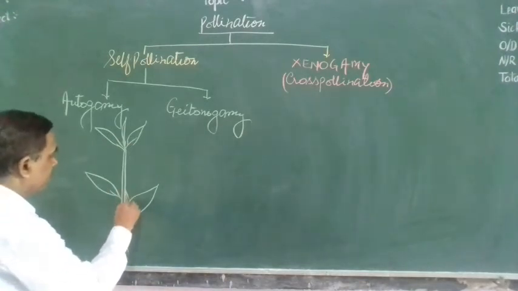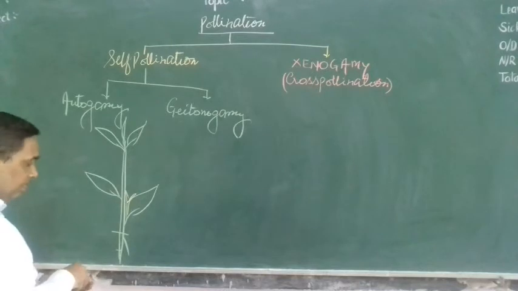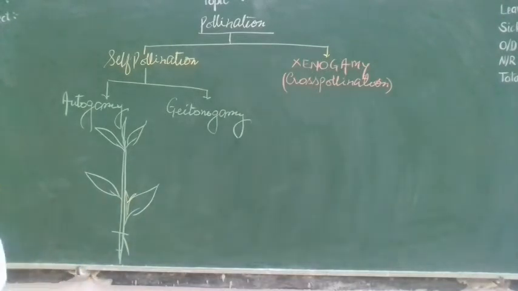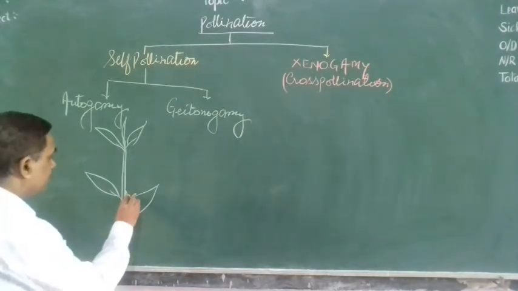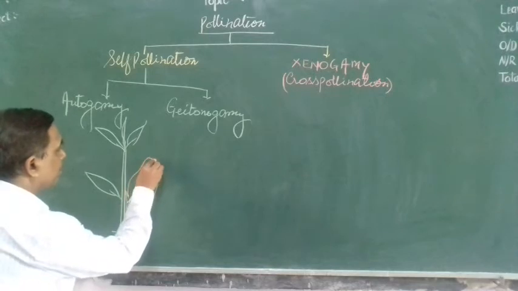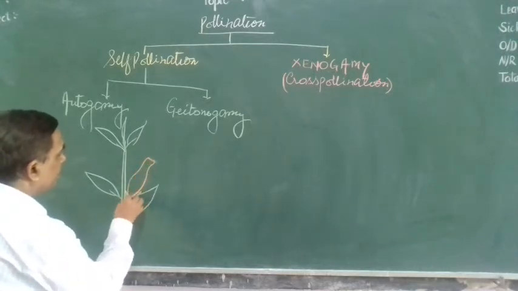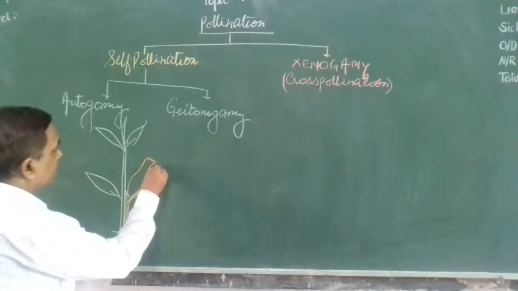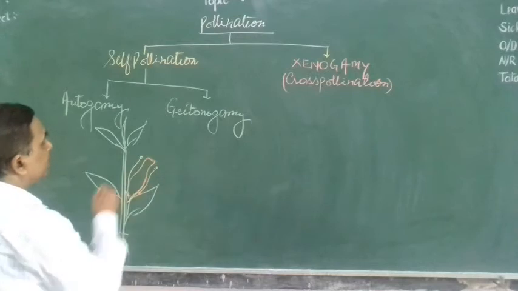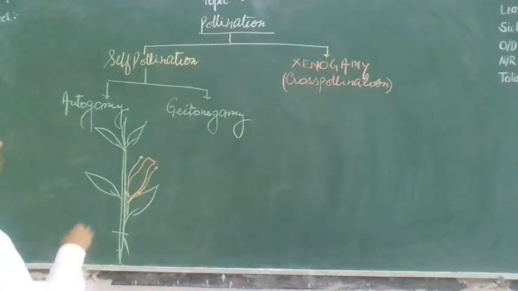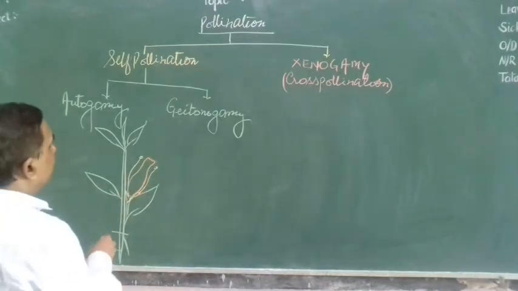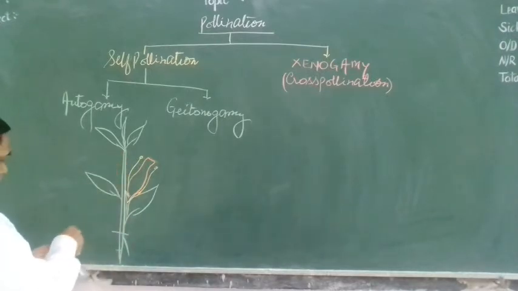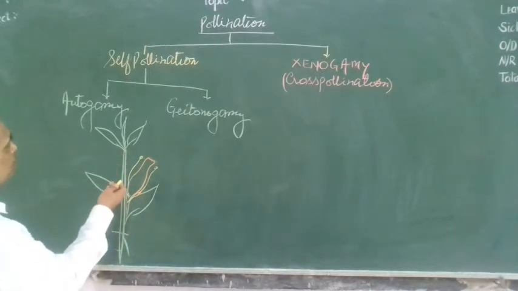Here is the flower. Here is the anther, and here one more flower is present.